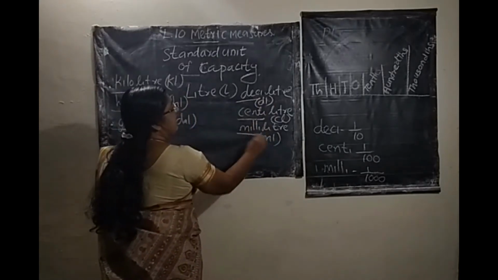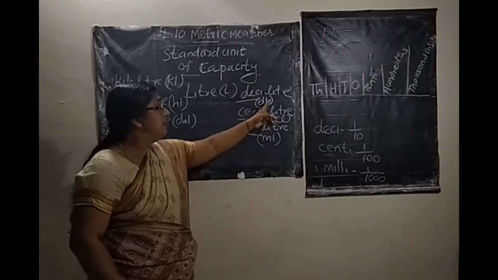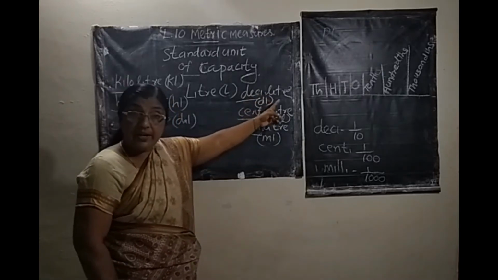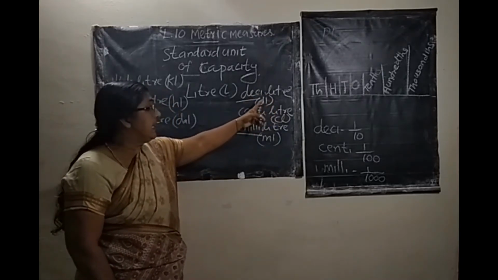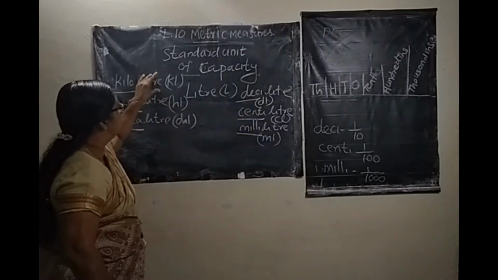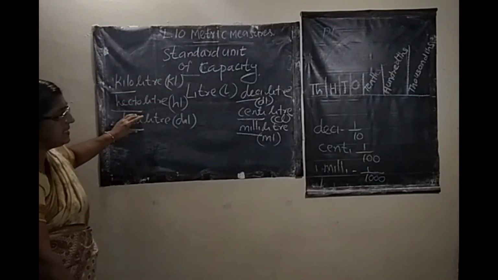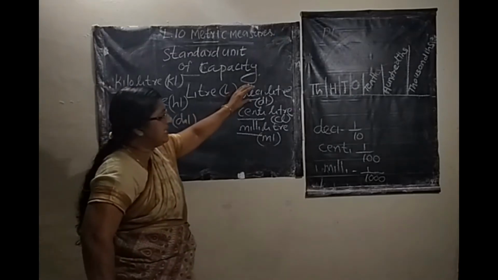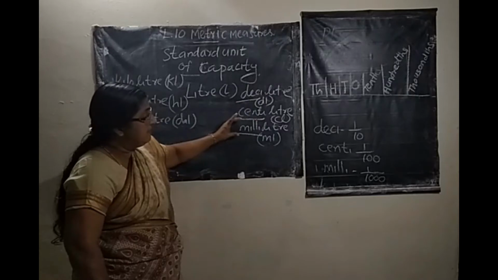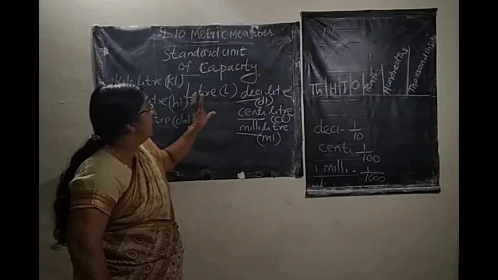Deci, centi, milli, the prefixes. We add before the name of the standard unit liter. Kilo means 1000 times, hecto means 100 times, deca means 10 times, deci means 1/10 times, centi means 1/100 times and milli means 1/1000 times smaller than the liter.